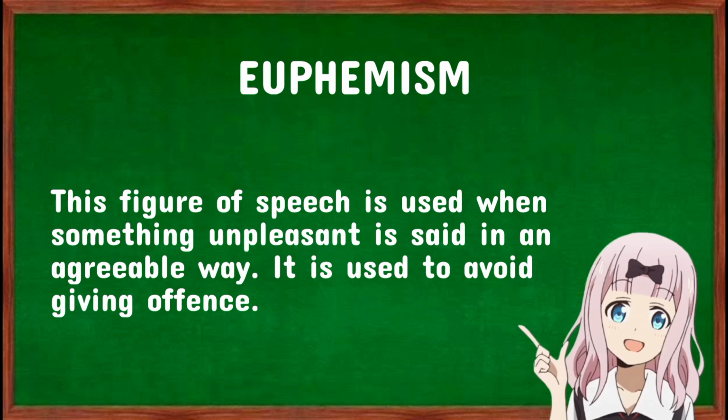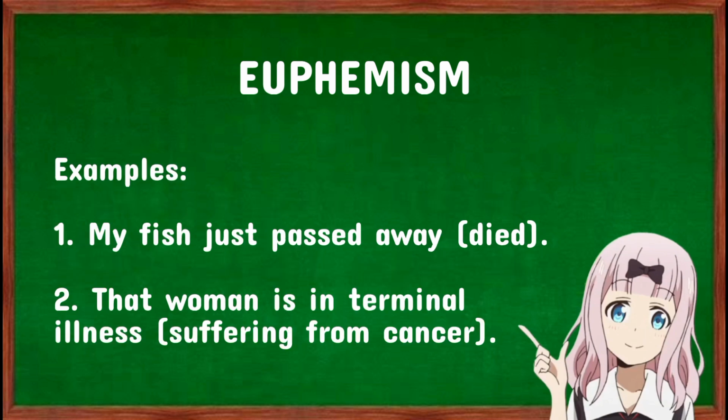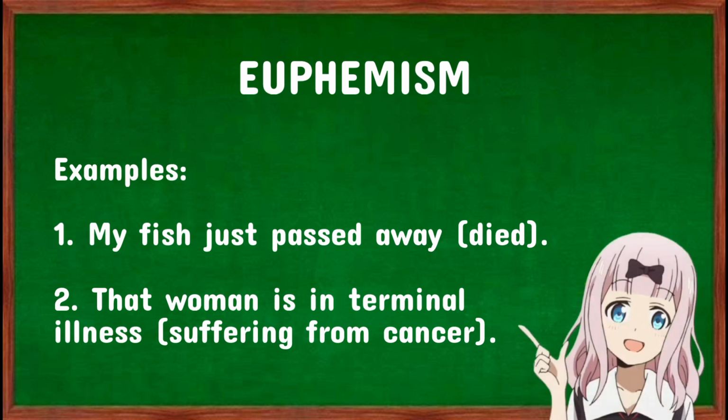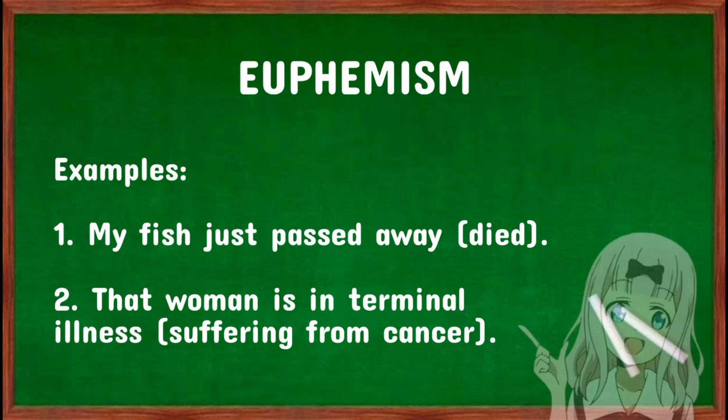Euphemism. This figure of speech is used when something unpleasant is said in an agreeable way. It is used to avoid giving offense. Here are the following examples. My fish just passed away, to refer that your fish has died. Next, that woman is in terminal illness, to refer that that woman is suffering from cancer.